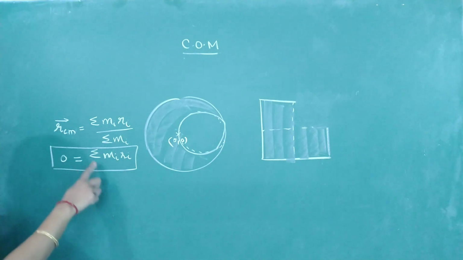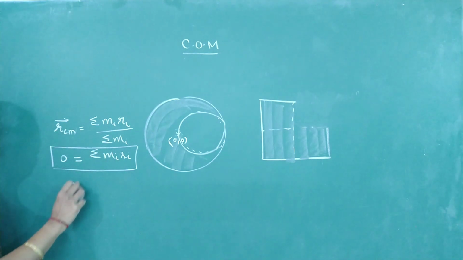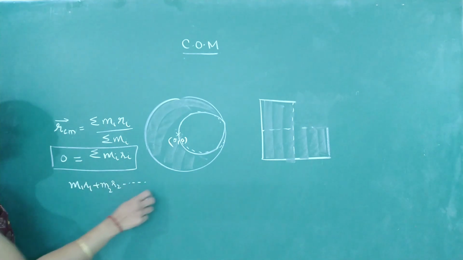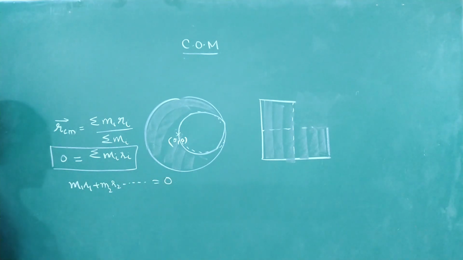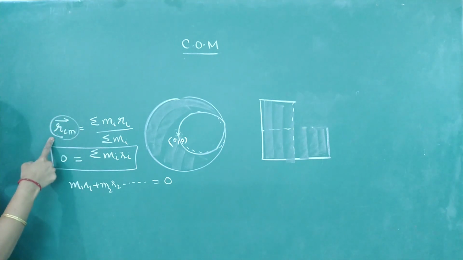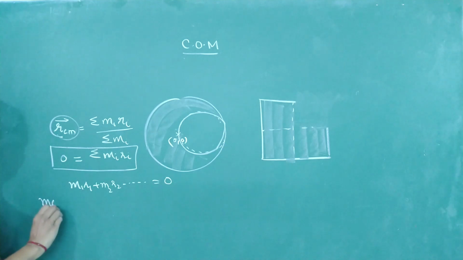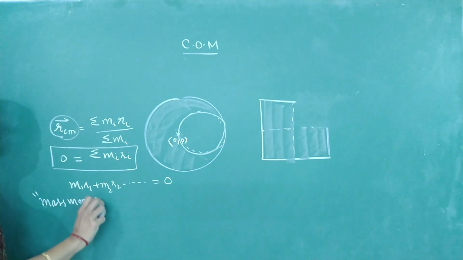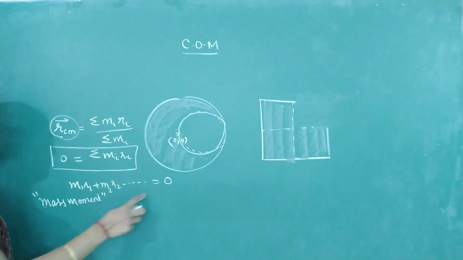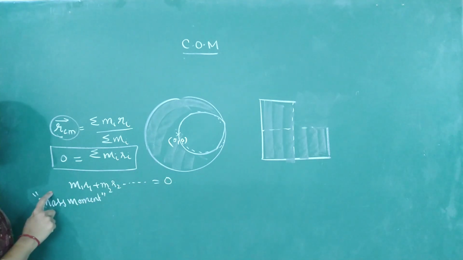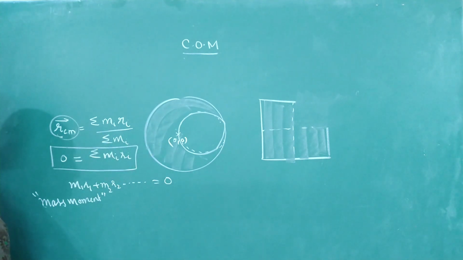So this is called sigma of m into r. That means m1r1 plus m2r2, as many particles as you have. This sum has to become 0 if you have taken the location of center of mass as origin. So we call this as the mass moment. Sum of mass moments taken about the center of mass is always 0. So let me see how to use this property and find out the displacement of center of mass.